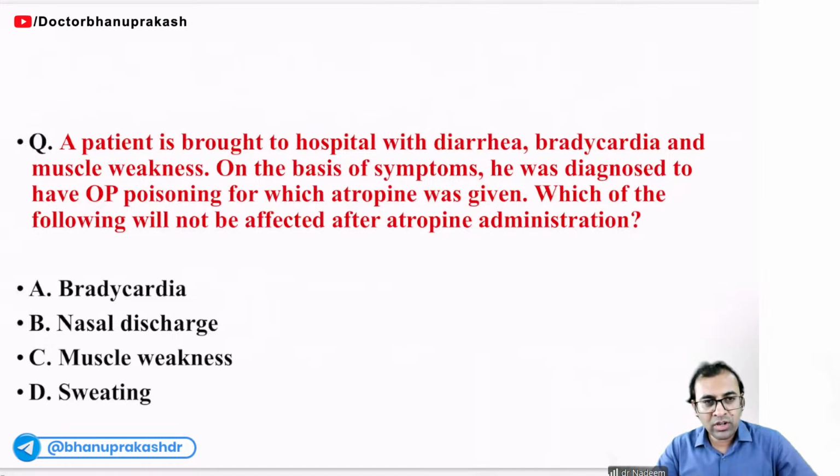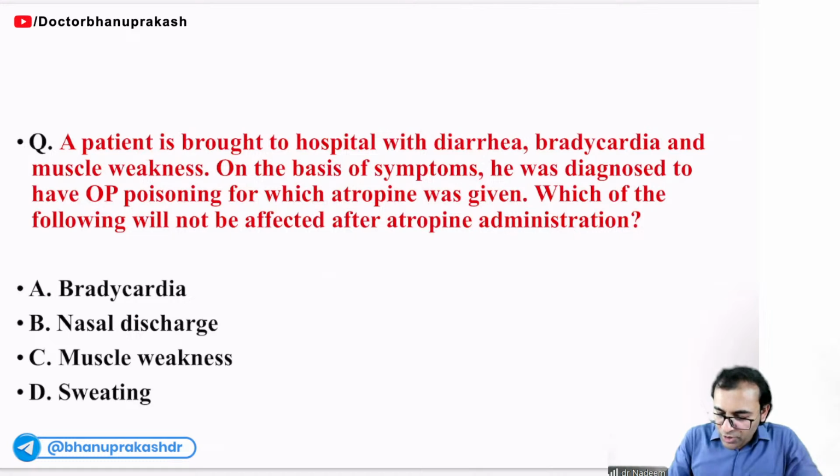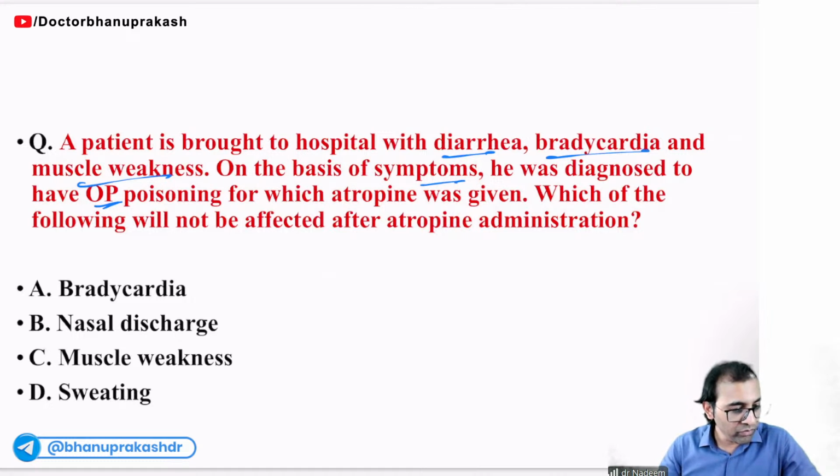Now, see this question. A patient is brought to hospital with diarrhea, bradycardia, muscle weakness. On the basis of symptoms, he was diagnosed to have OP poisoning, organophosphate poisoning, for which atropine was given.